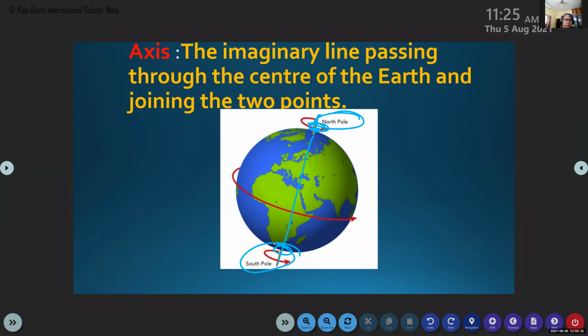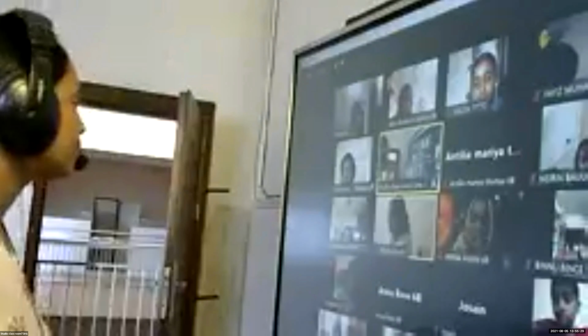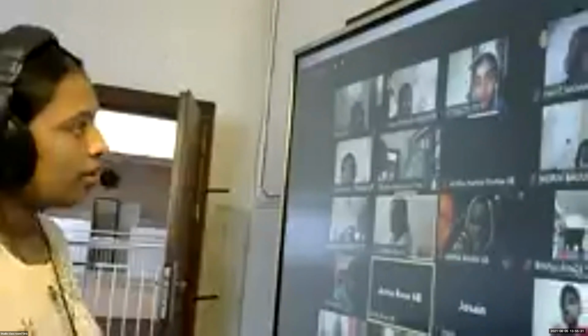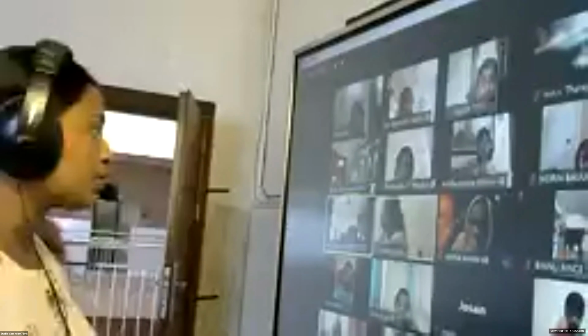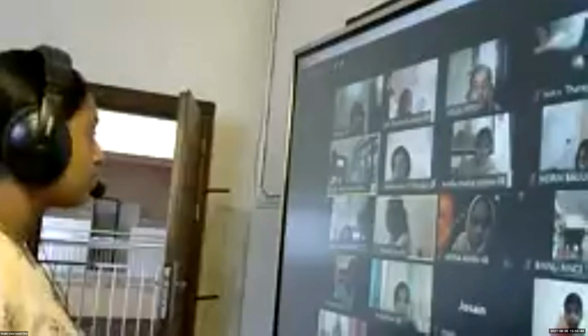Then we discussed about latitudes. What are latitudes? Latitudes are also known as parallel lines. They do not meet each other. They are horizontal lines.